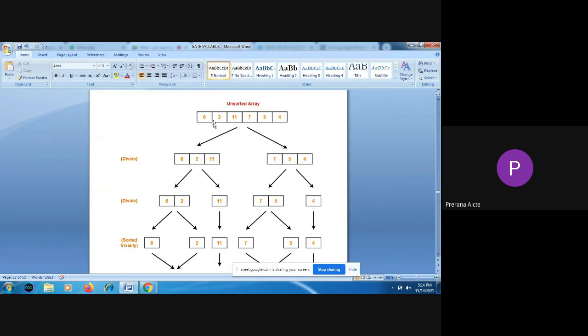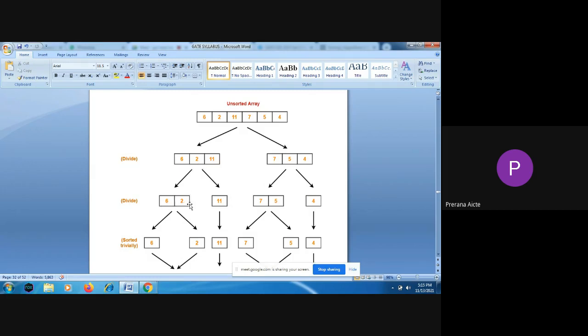So let it take an array of 6 elements. It is going to find the mid element and divide into two sublists, each sublist having 3 elements: 6, 2, 11 and 7, 5, 4. Again it will take 6, 2, 11 and find the mid element.